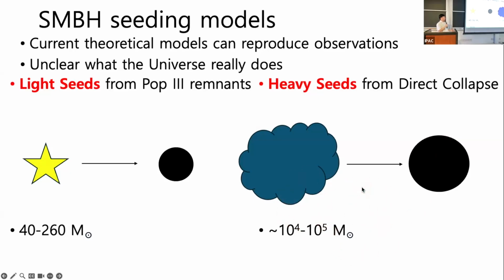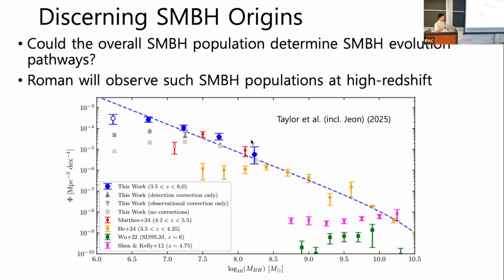In trying to distinguish these two scenarios, we believe we can use black hole population observations. These are observations of the black hole mass function. So per black hole mass bin, what is their number density? And these are different observations. We expect these different scenarios for black hole seed formation will result in different characteristics of this black hole mass function. So by examining these black hole mass functions at lower masses and also at earlier times, we should be able to tell what the universe actually does in forming these massive black holes, which of course, in population studies, Roman will be ideal to do.